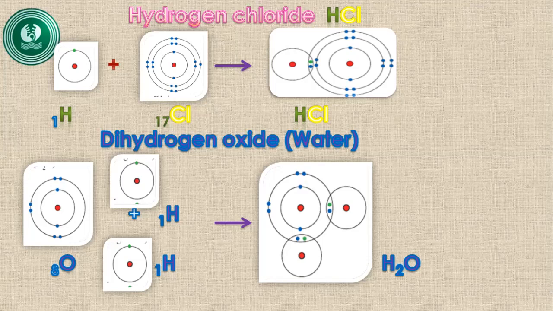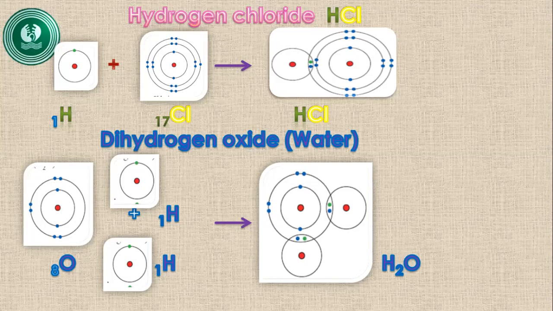So the hydrogen atom needs 1 electron to acquire the stable electronic configuration of noble gas. Like that, the chlorine needs 1 electron, so they both share 1 electron from each and form the hydrogen chloride molecule, with 1 covalent bond between them by sharing 1 pair of electrons.